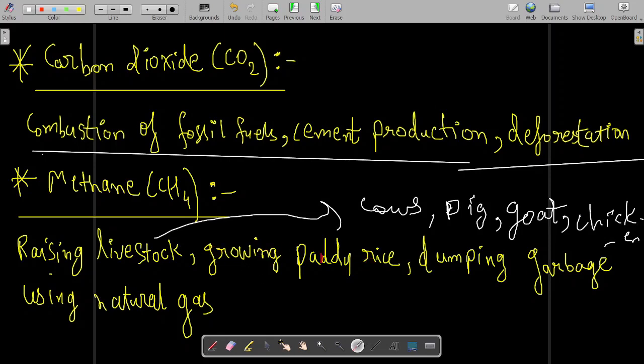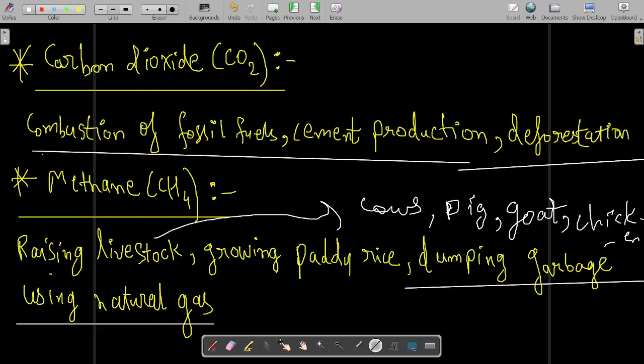Then growing paddy rice. Dumping garbage in the open also leads to emission of methane, because whenever some organic matter decomposes, methane is released. So if you dump garbage in the open, the decomposition of organic matter takes place in the open, and because of that, methane is released.